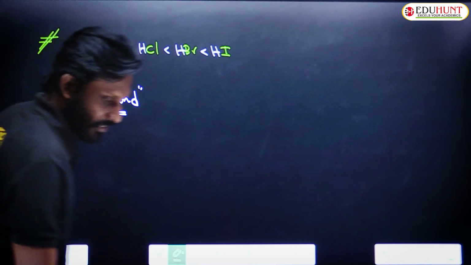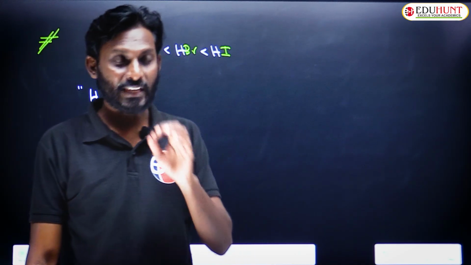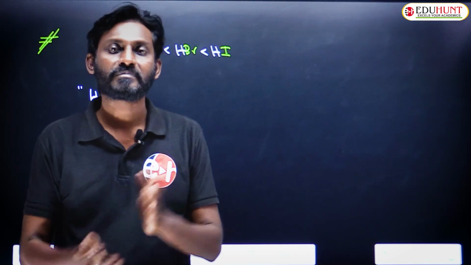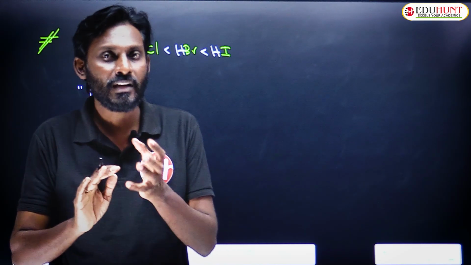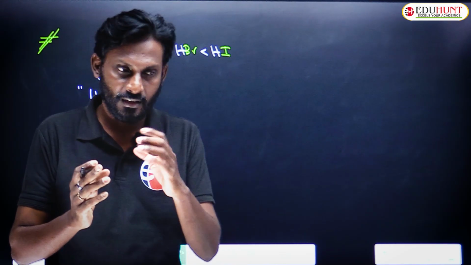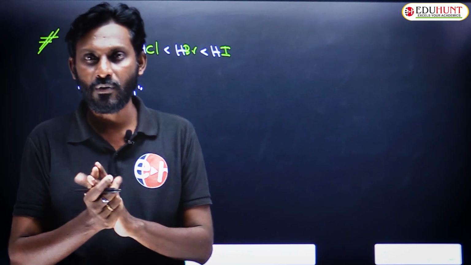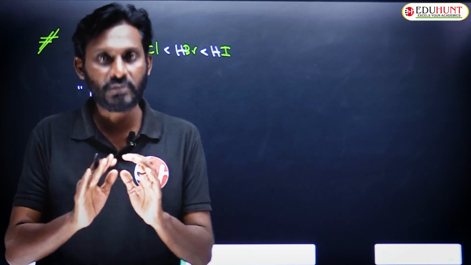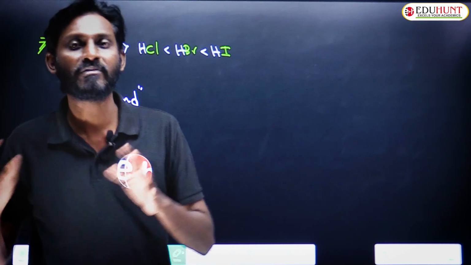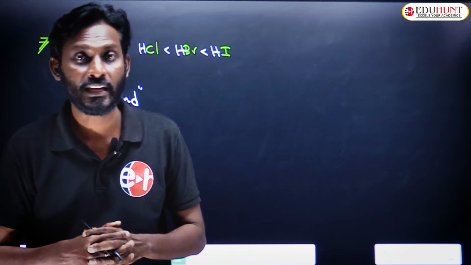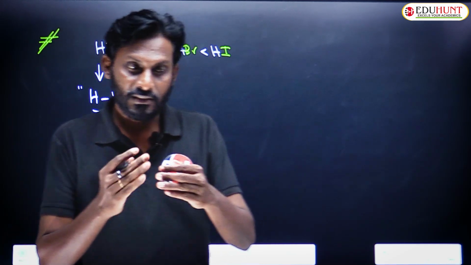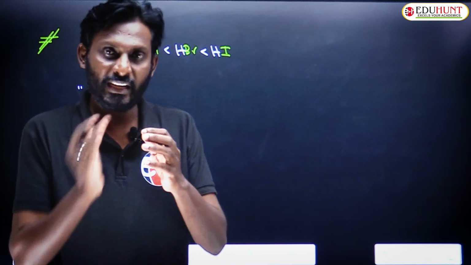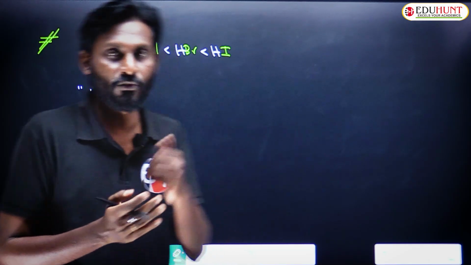Okay, so this way we can explain the unusual high melting point or high boiling point of the first member compared to the rest of the members in these families. Okay, but you can support this explanation with another observation of the 14th group also.